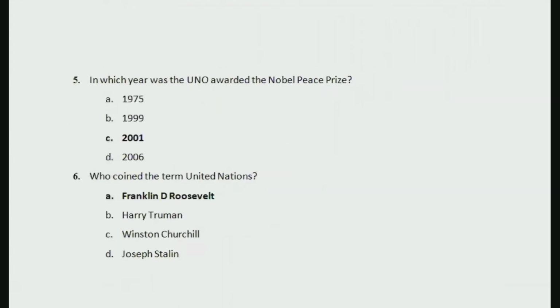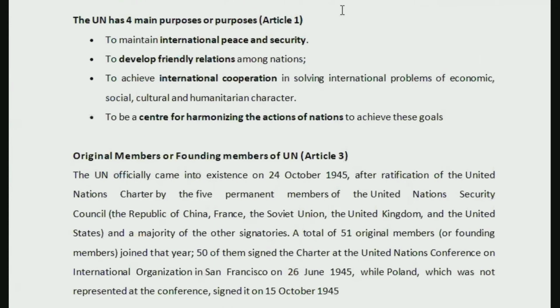So today we will continue with some other provisions from the United Nations Charter. That part was the initial brief history of United Nations. Now we are going with the charter. We are starting with the charter.